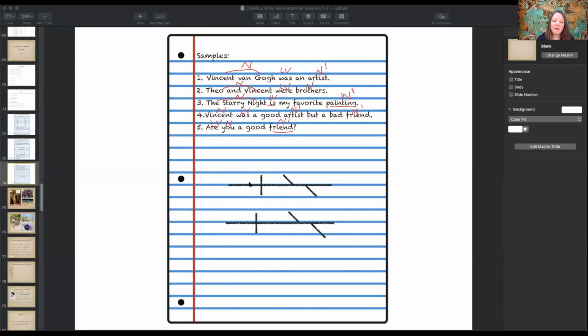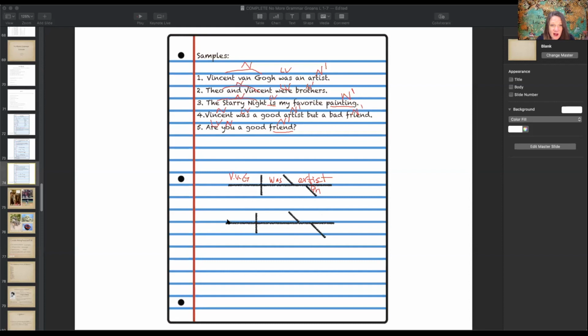For number 1, to diagram, let's just diagram the first two since that's all I have here. Vincent Van Gogh, I'm shortening it, was artist. And then because there is the article there, we're going to add "an" right here. If there's more words beyond that, don't worry about it.